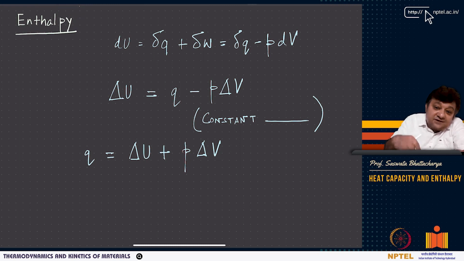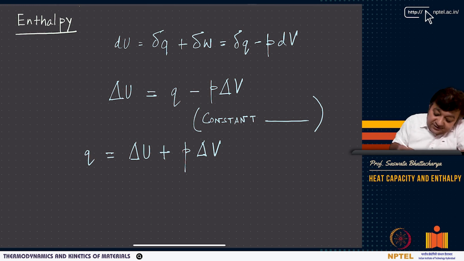By the way, if you use another convention, you will get back the same minus PdV, because in that case work is done against the external pressure, right? When the volume of a gas increases, it is work done against external pressure. Here external pressure is doing the work on the system, but in that process dV is negative, so therefore I have to put a minus sign. So in both cases it is consistent.